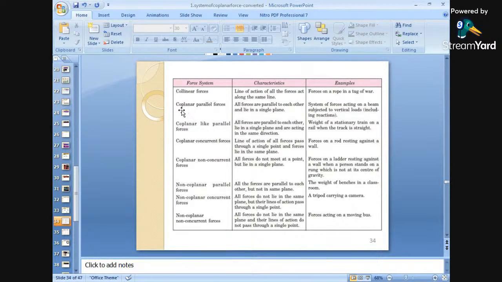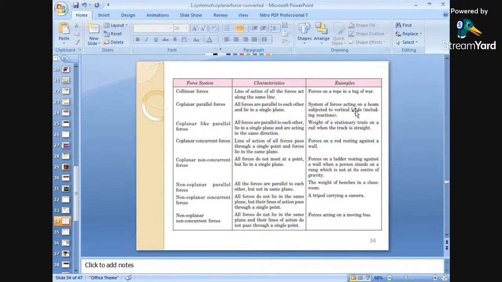Next is coplanar parallel forces. What is coplanar? Coplanar and parallel: that means along the same plane and they are parallel to each other. All the forces are parallel to each other and lie in a single plane. What is the example for this?